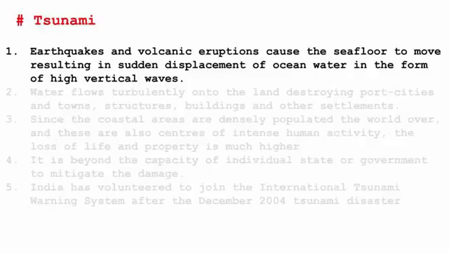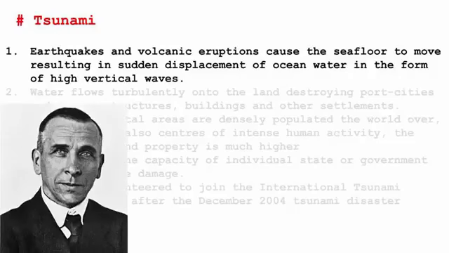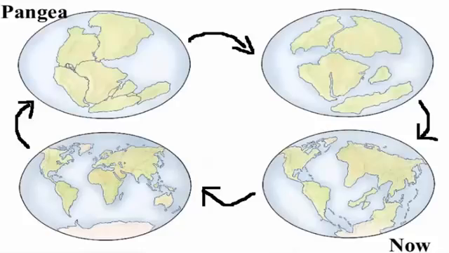In 1915, there was a German geologist named Alfred Wegener. He proposed the theory of continental drift, which states that parts of the Earth's crust slowly drift on top of a liquid core. So you know what it means? It means that the continents are floating on top of a water body, and hence the water beneath that is making it move.